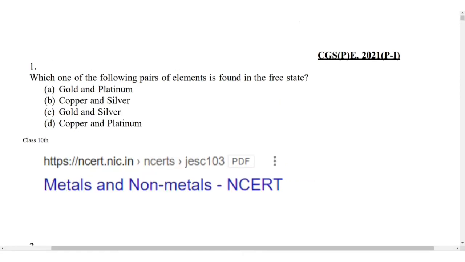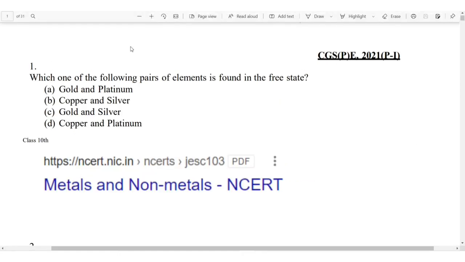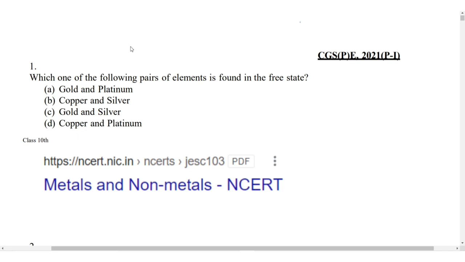Let's see the question paper now. In this question paper, while solving them, I will also tell you the reference from where you can read these topics. Okay, now let's start it.